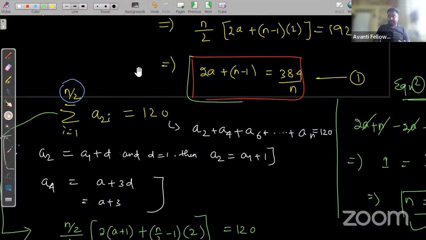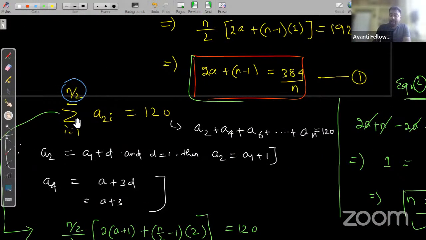Now come to the second series. What is given? The summation from i equal to 1 to n by 2 of a2i. That means where does the sequence start? If you put i equal to 1, it gives a2. If i equal to 2, it gives a4. When i equal to 3, you get a6, and when i equal to 4, you get a8. So the series is a2 plus a4 plus a6 up to n, which equals 120, as given.